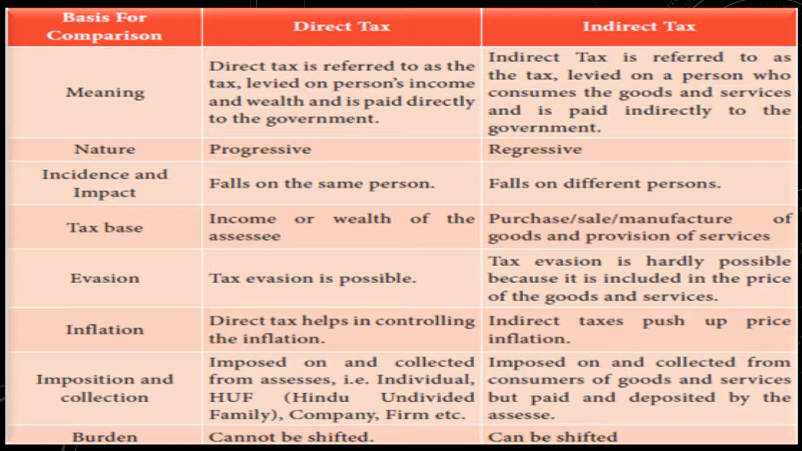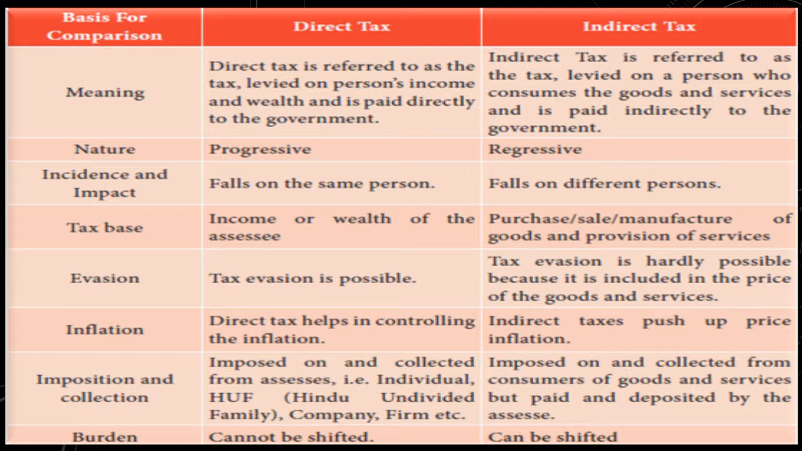Next, nature. It is progressive in nature. It is regressive in nature. Incidence and impact. In direct tax it falls on the same person. In indirect tax it falls on different persons. Tax base. Income or wealth of the assessee in direct tax. Purchase, sale, manufacture of goods and provision of services in the case of indirect tax.